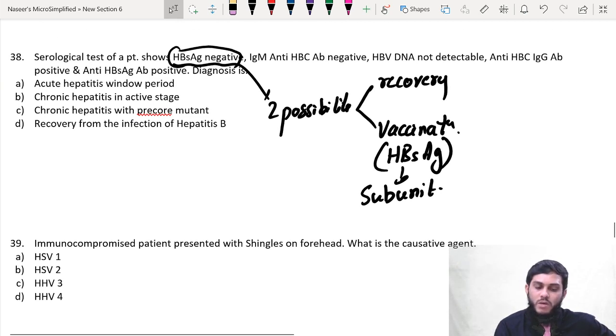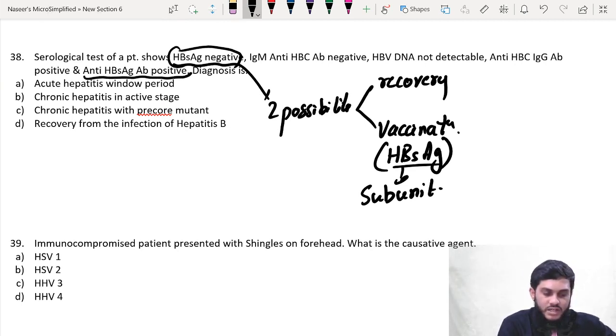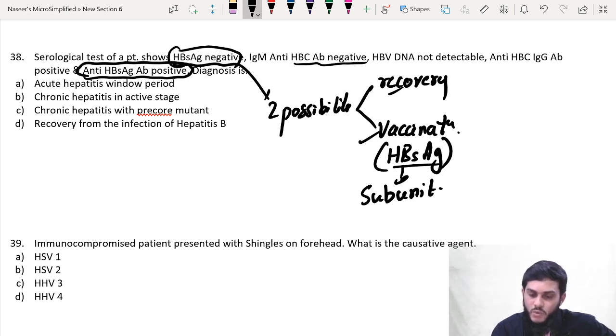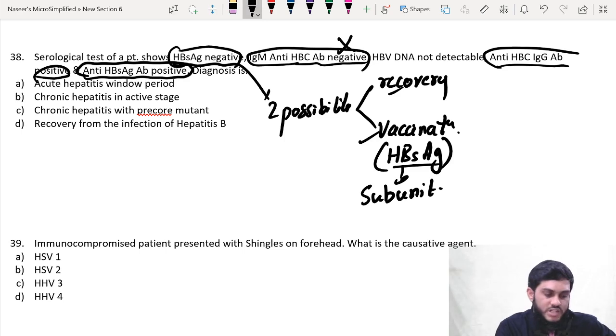So now what to do? Immediately in this question, look for HBsAg, whether it is positive or not. Yes sir, anti-HBs is positive. So now there are 2 possibilities: it can be vaccination or it can be recovery. Now we have to look for one more antibody. IgM anti-HBc is negative, whereas IgG anti-HBc is positive.